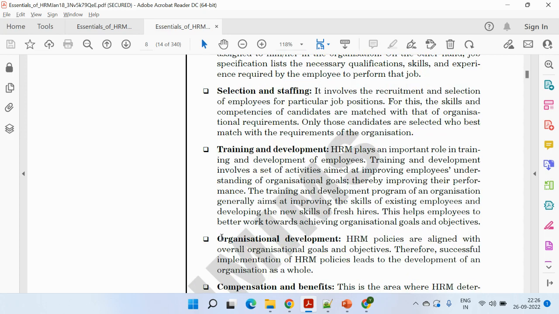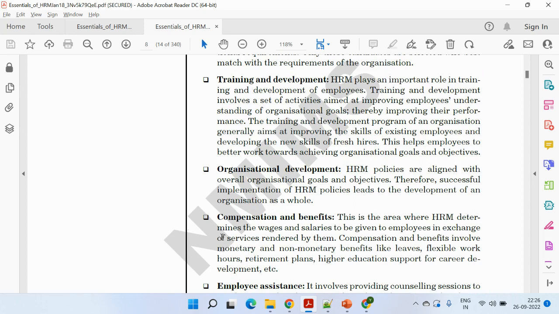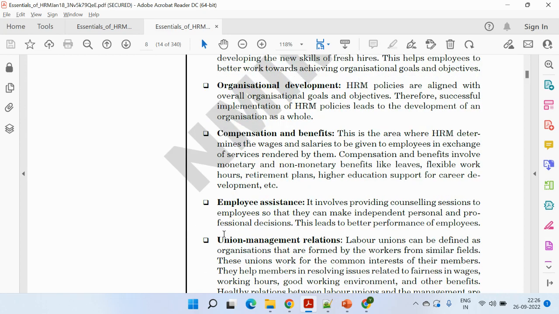Then training and development. So when you hire new people, you are required to train them based on the old resources, based on the requirements and needs of the firm. Organizational development, being you're expanding the things, you need to develop the overall organization. So HRM again plays into the picture. Compensation and benefits, as the organization is increasing, the number of resources being hired is increasing, so you need to think about the wages and salaries. So HRM needs to determine those things in terms of financial stuff.